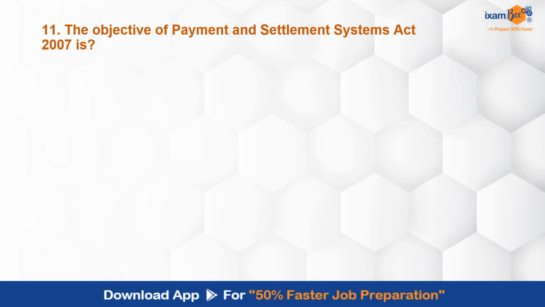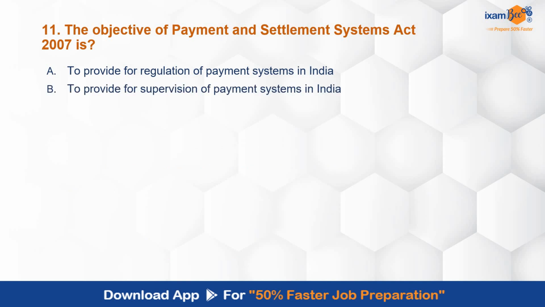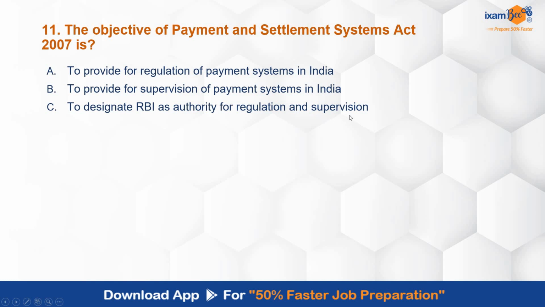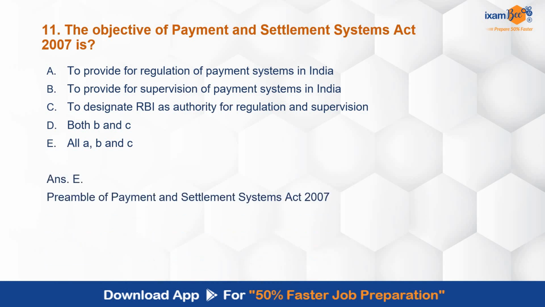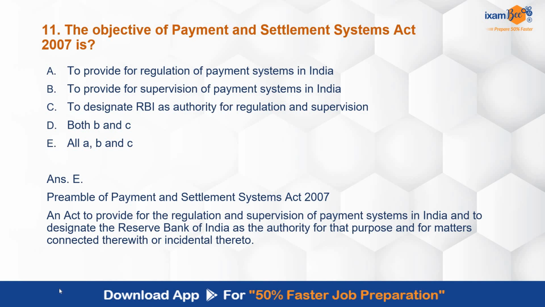Objective of Payment and Settlement Systems Act 2007 is to provide for regulation of payment systems in India, to provide for supervision of payment systems in India, to designate RBI as authority for regulation and supervision, both B and C, all A, B and C. So what are the objectives? Whenever you study such kind of acts, always be clear with the objectives. Correct answer is E. All of these are the objectives. Preamble of this act covers these basic objectives.